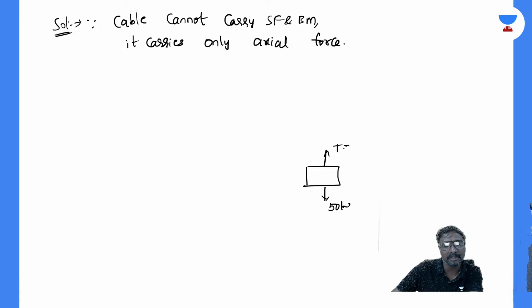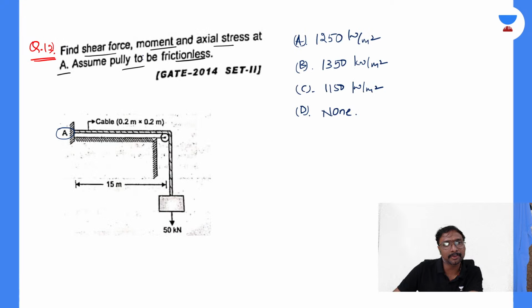The options are given in kilonewton per meter square, so you keep it also in kilonewtons. 50 kilonewtons is the tension, divided by the area, which is 0.2 meter by 0.2 meter, means 0.2 square. How much does it come to, everyone, now?